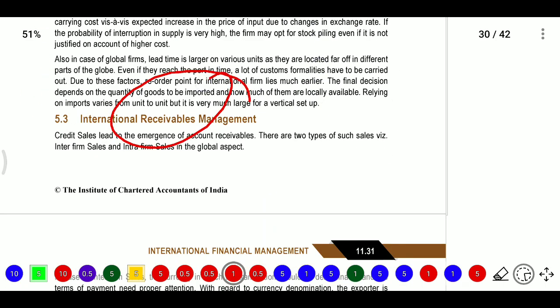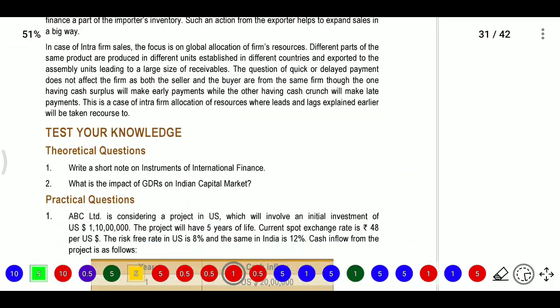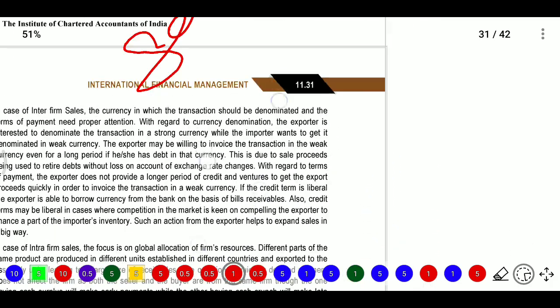International receivable management means if we sell in one country, our branch in that country will collect our money. This is international receivable management.